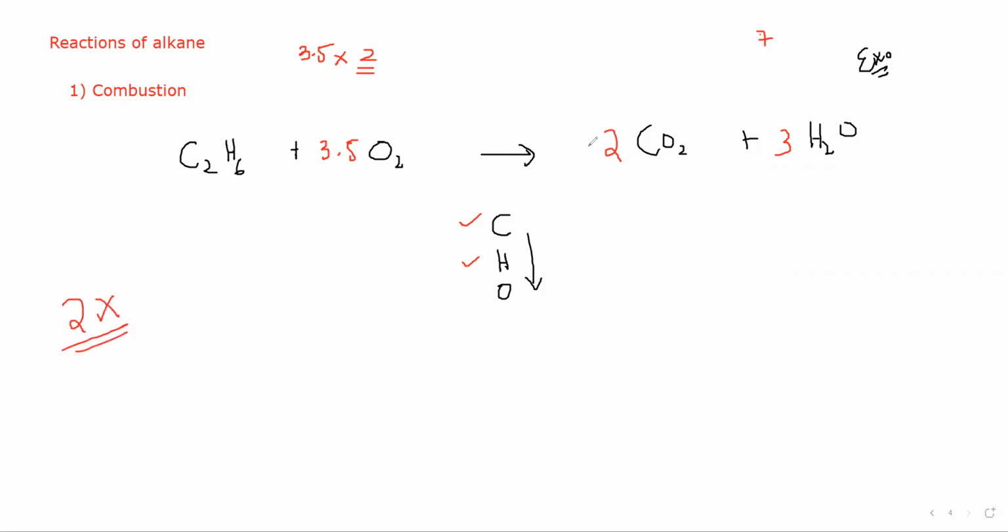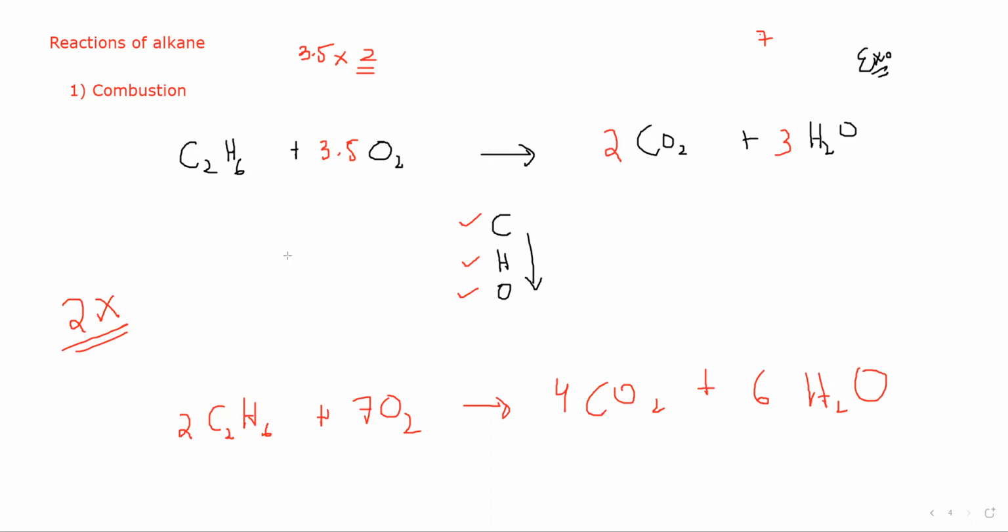So when I multiply the whole equation by 2 after balancing each element, this will become 2 C2H6 plus, if this is multiplied by 2, 3.5 multiplied by 2, that makes 7 O2. This is multiplied by 2, 2 multiplied by 2, 4 CO2, and 3 multiplied by 2, 6 H2O. So this is the final equation.